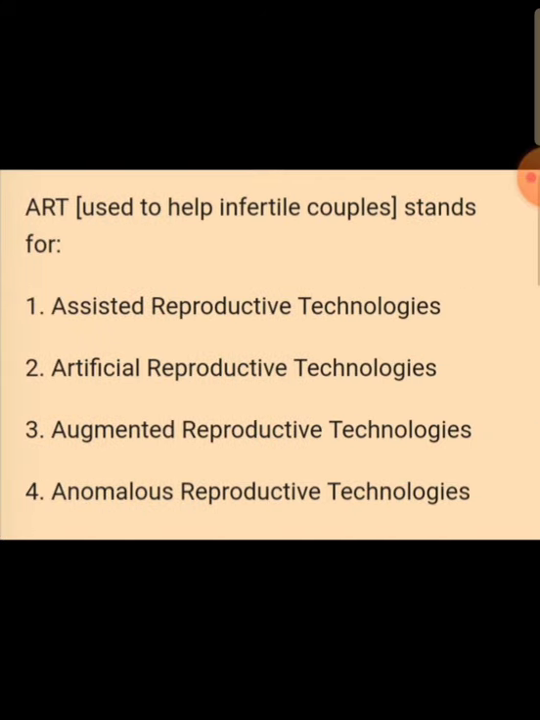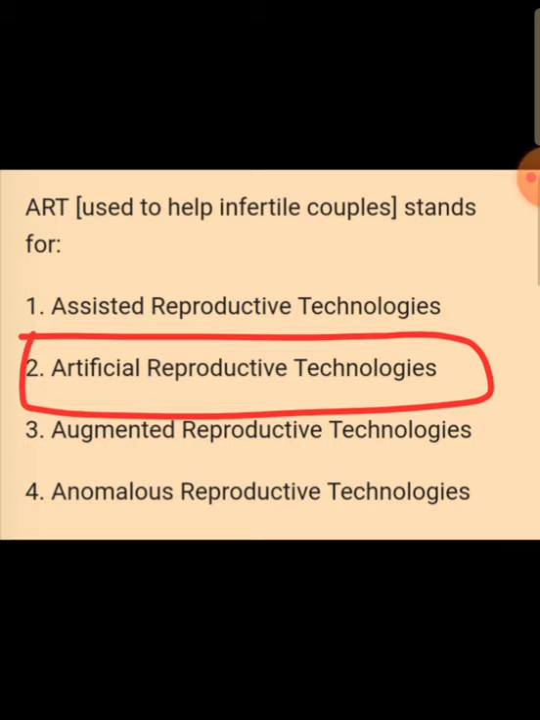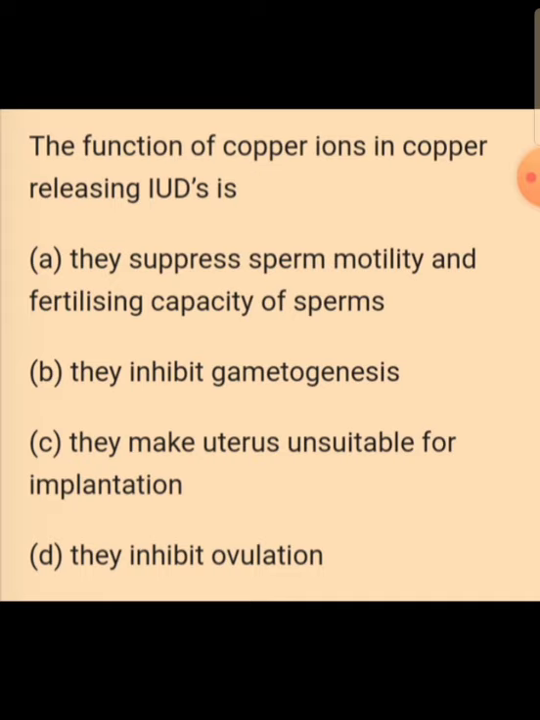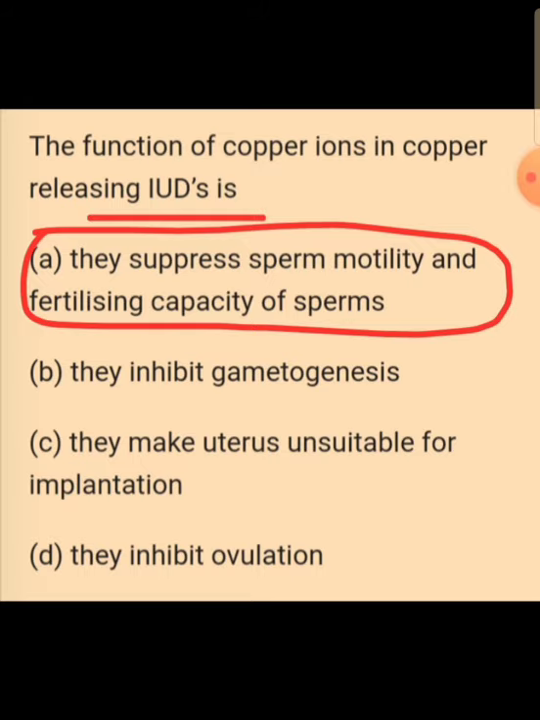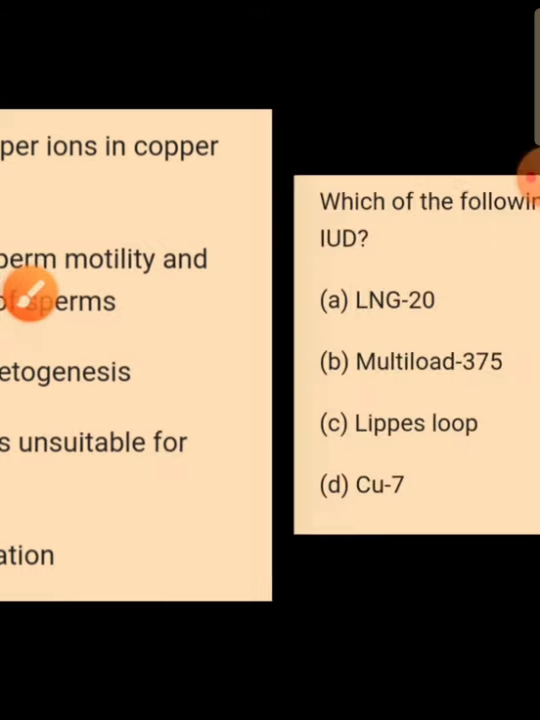Assisted reproductive technologies, ART. The couples who are infertile are going to be treated by assisted reproductive technologies, either by test tube baby, in vitro fertilization, or by GIFT or by ZIFT. The function of copper ions in a copper releasing IUD: the copper ions released from the copper T are going to suppress the motility of the sperm and also decrease the fertilizing capacity of the sperm.